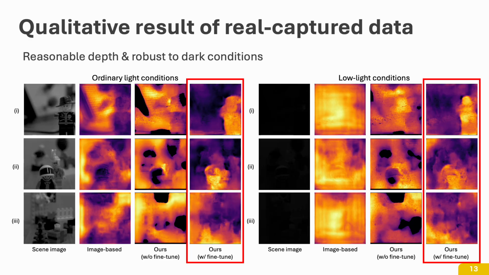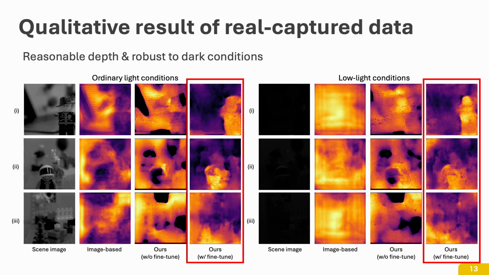Here is a qualitative result on real capture data. The horizontal rows show the same scene under varying illumination conditions. The final results obtained are highlighted in red. The generated depth shows fewer inconsistencies and performs well even in low light conditions.